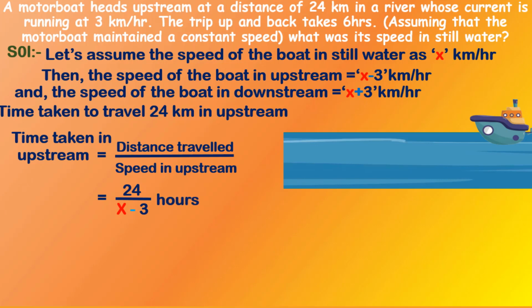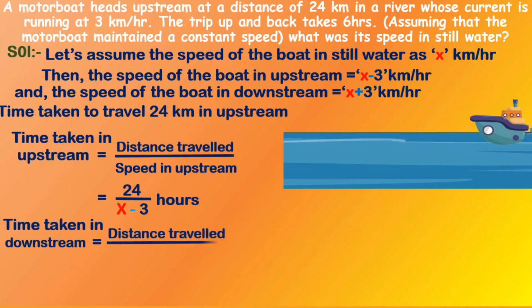Now similarly, let us calculate the time taken by the boat in downstream. In downstream also the boat covered the same distance, that is 24 kilometers. But in this case the speed of the boat is, so what is the speed of the boat in downstream? It is x plus 3 kilometers per hour.